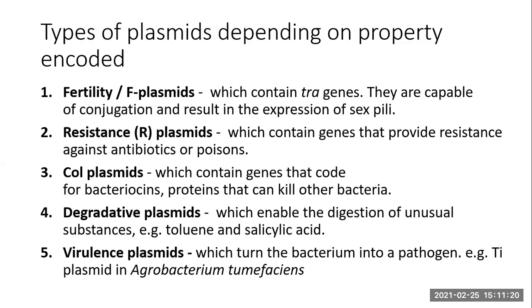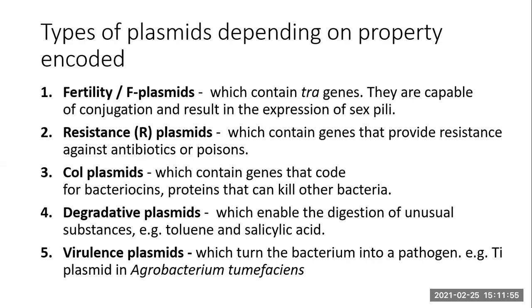Different types of the plasmid depending upon the property they encode or the genes they possess. Say, the first type of plasmid is a fertility plasmid or F plasmid, and these F plasmids possess the TRA genes, so they are capable of conjugation. Conjugation is a process in which two bacteria come in physical contact with each other. They form a bridge between them, called a conjugation bridge, and the plasmid will be transferred from the donor to that of a recipient.